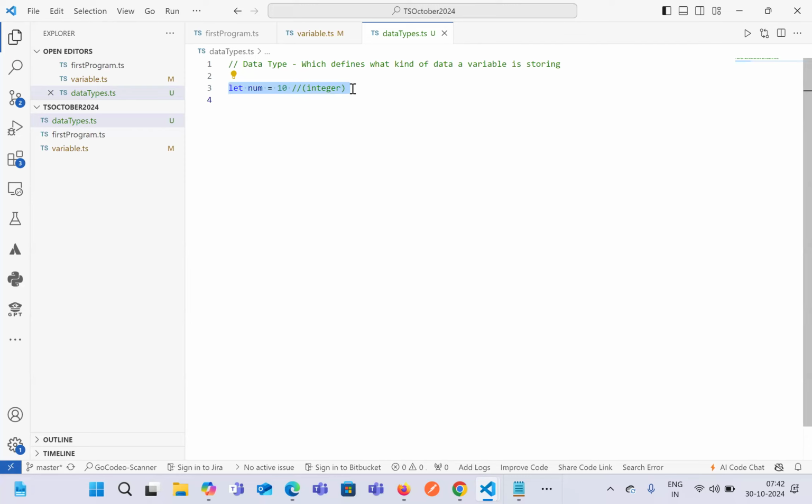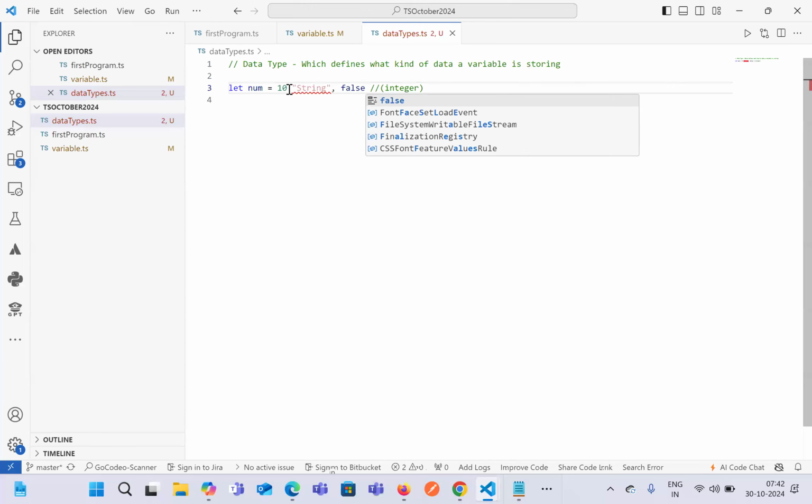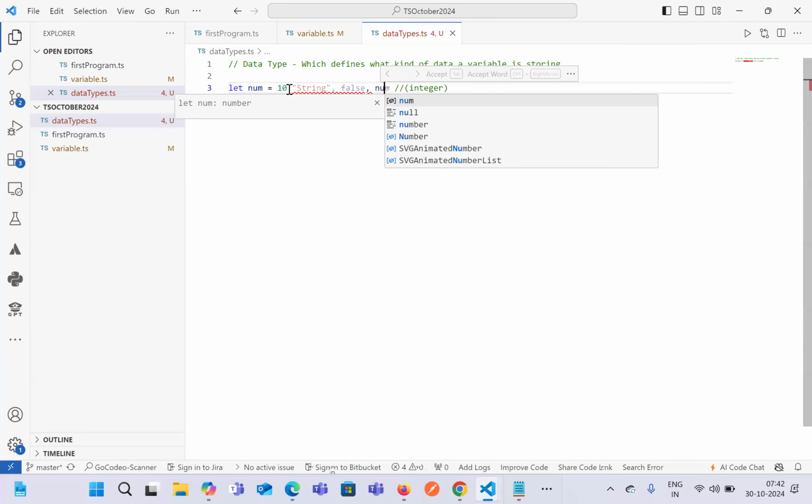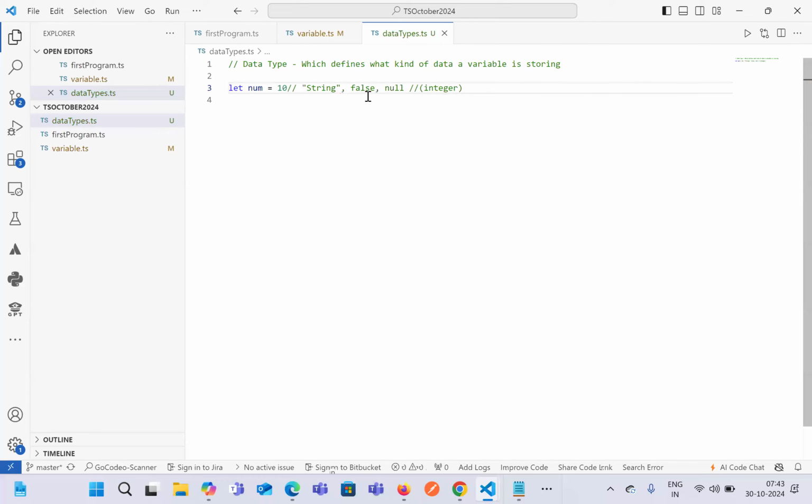Okay, so in general, there are two types of data type. The value that we have given over here can be an integer, it can also be a string, it can be false or true, which represents a boolean, it can also be a null value, and so on. So it just represents what kind of data we have stored inside a variable. Okay. Now let's see in detail what a data type is and what different data types we have.